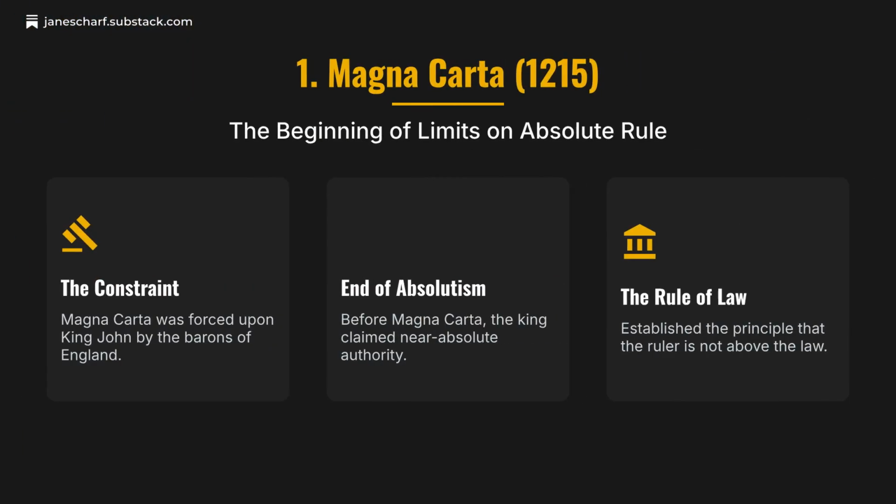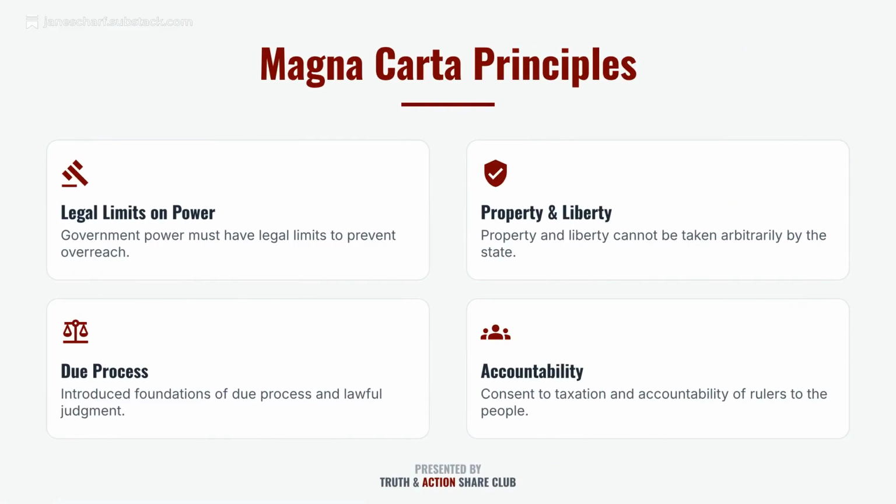The Magna Carta in 1215 marked the beginning of limits on absolute rule. Forced upon King John, it ended absolutism and established the principle that the ruler is not above the law. Key principles of the Magna Carta include setting legal limits on power, protecting property and liberty, introducing due process, and establishing accountability through consent to taxation.